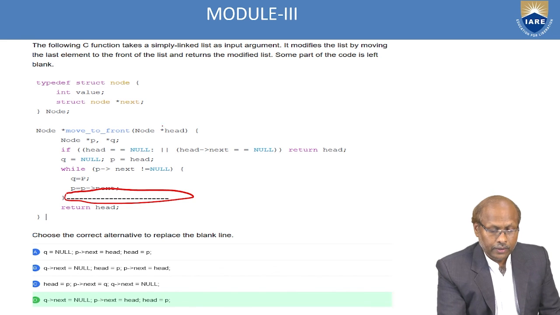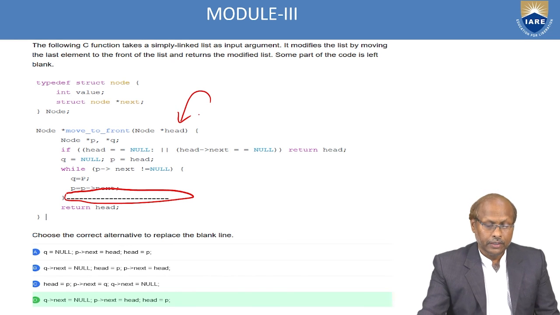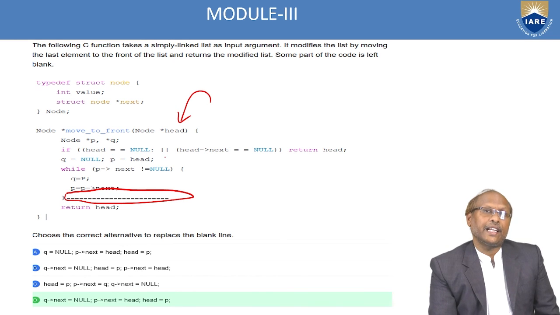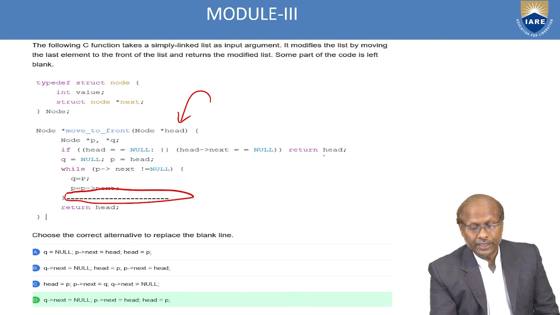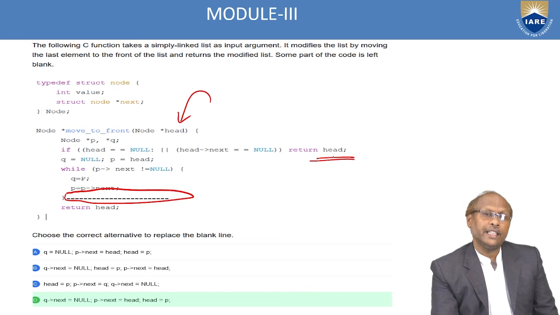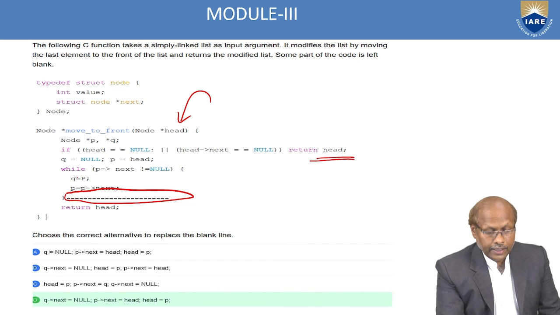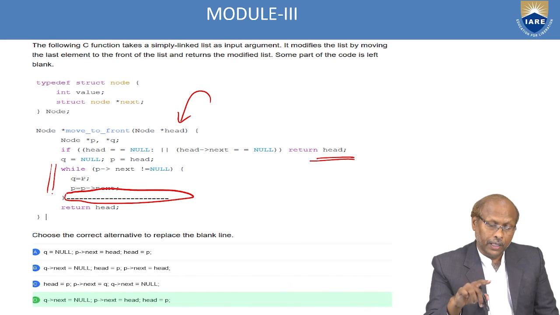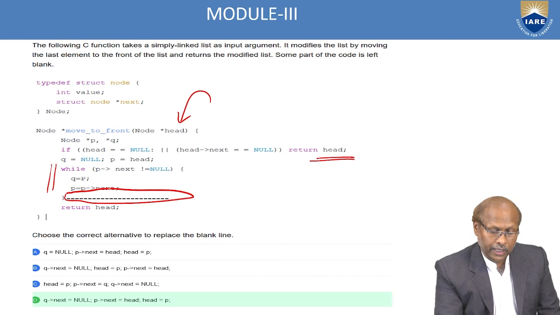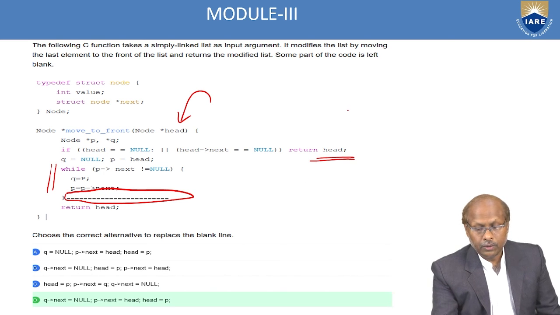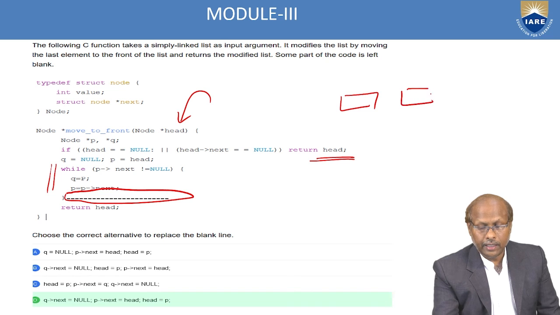Now if you observe here, how many parameters does move to front take? It takes head as a parameter, and it checks whether head is null or not. If head is null or head of next is null, if anything is true, return the head. Here, what is this while loop doing? It is checking whether P of next is null or not. If P of next is not null, Q equals P and P equals P of next. So P and Q are maintaining two pointers.